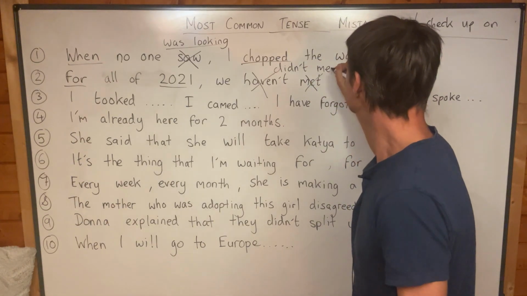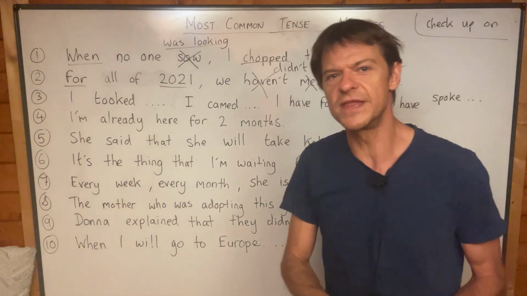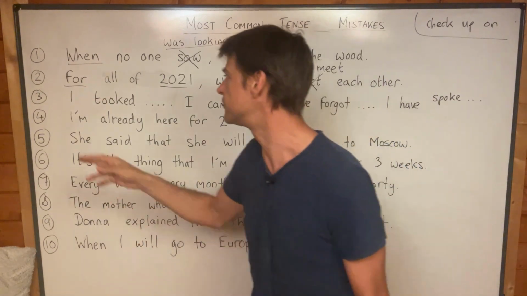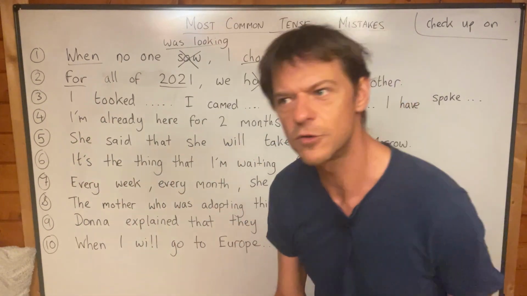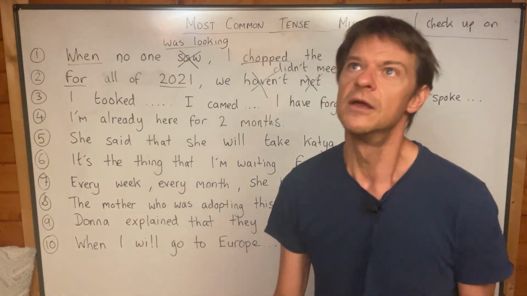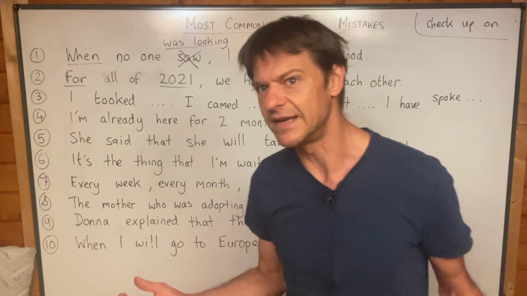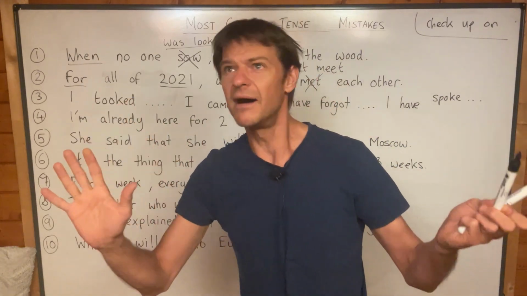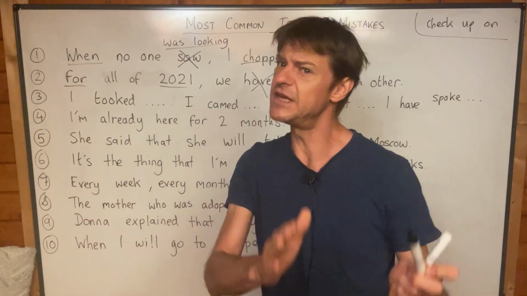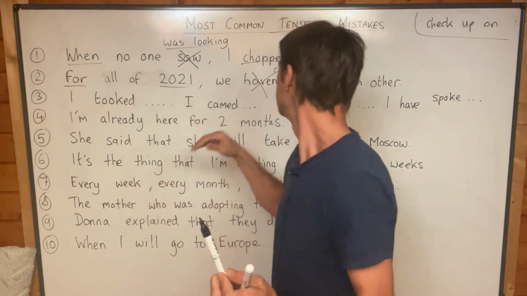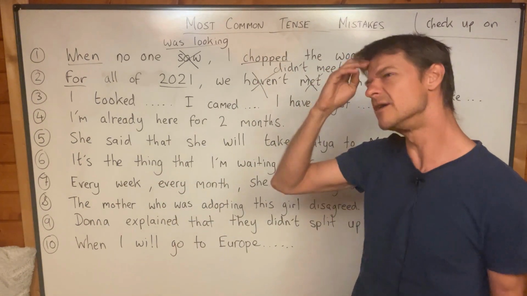And not "weren't meeting." I know a lot of people think that past continuous is appropriate with "for," and I get this question quite often. Can I say "we were living there for 3 years"? Not really. I mean, you can, but that's not what we usually say. For finished periods, we usually use past simple. And I can't think of many times